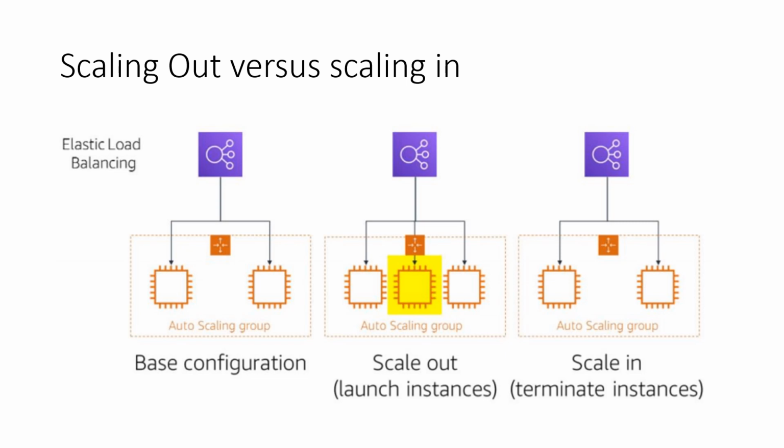So basically, what is scale out? In scale out, you launch new instances, and in scale in, you terminate the instance. And what is the basic configuration? When you launch your auto scaling group, you start with some specific number of EC2 instances. So that is the basic configuration, or you can say the base configuration.